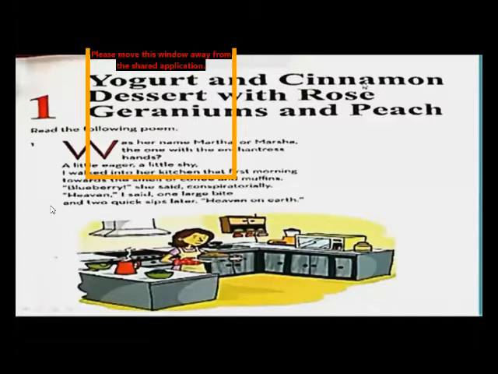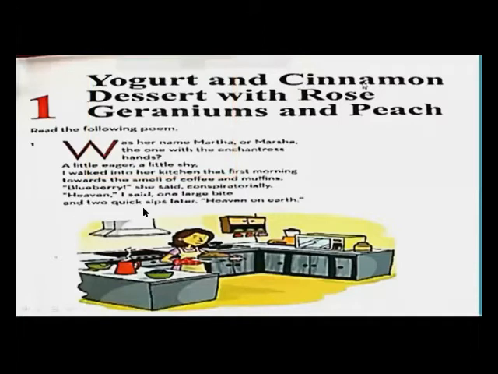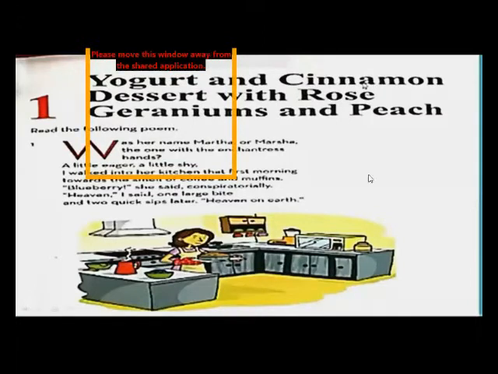Heaven on earth. So, when the sweet smell of the cooking fascinated the poet, the speaker, so much that she automatically walked towards the kitchen, and when she tasted the muffin and the coffee, it was like heaven on earth. What is the meaning of heaven on earth? That means it was so fantastic, so fabulous, so tasty, so delicious, so aromatic, that it reminded the poet of heaven on earth.